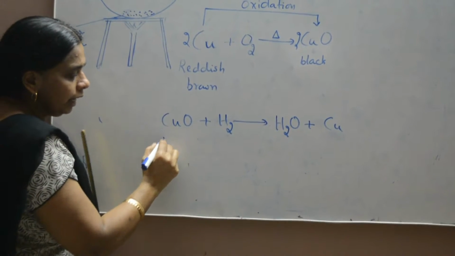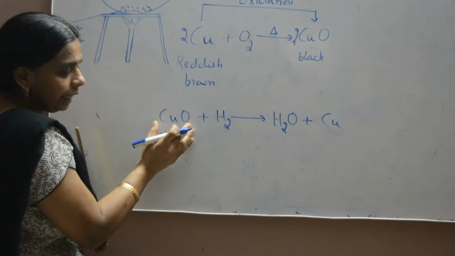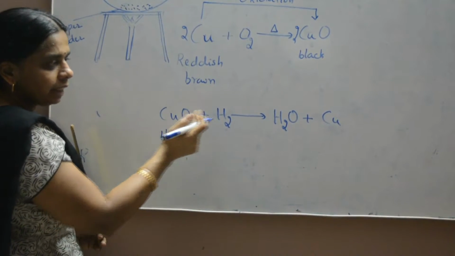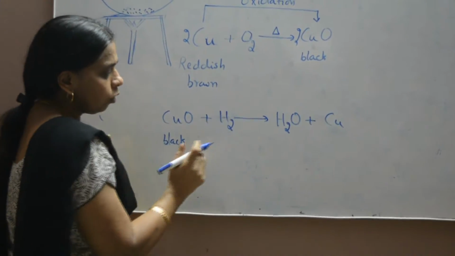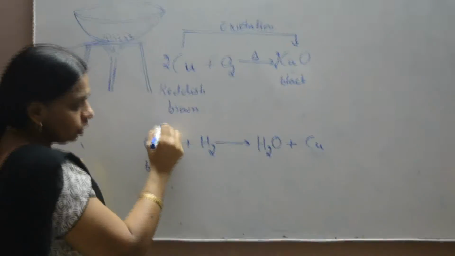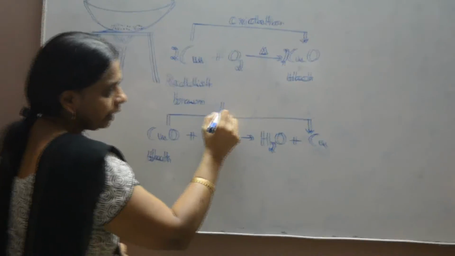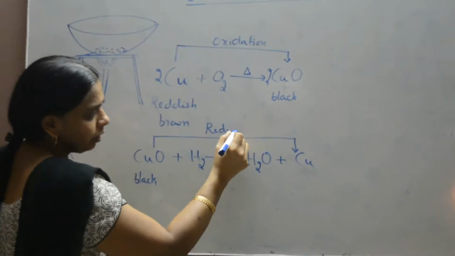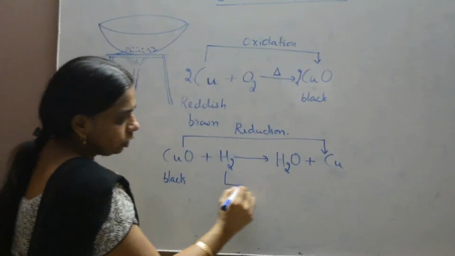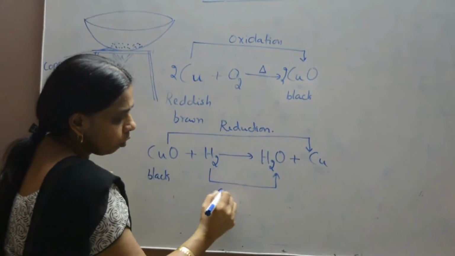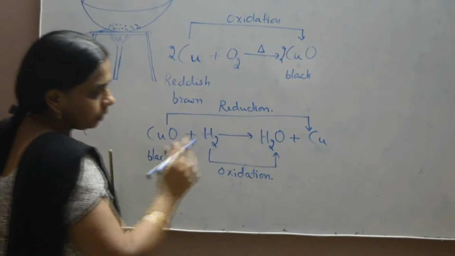Copper oxide, which is black in color, is heated, and once the hydrogen gas is passed over it, it is converted into water and copper. In this reaction, copper oxide is again reduced to copper. This can be called a reduction process, and hydrogen is oxidized to water.